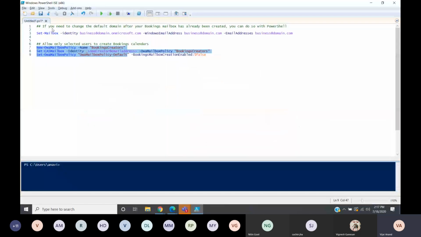You have a PowerShell script for that. It is just one line of PowerShell script. For example, business@domain.onmicrosoft.com needs to be changed to business@domain.com. So you can change that also. Whenever you create any booking calendar, a mailbox is generated from where the mails and the meeting invites are sent.